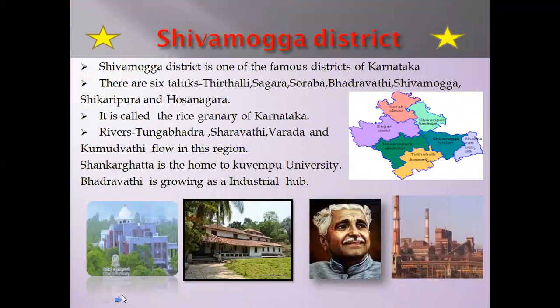Next, Shivamogga district. Shivamogga is one of the famous districts of Karnataka. There are 7 taluks: Thirthahalli, Sagara, Soraba, Bhadravati, Shivamogga, Shikaripura, and Hosanagara. It is also called the rice granary of Karnataka. The rivers Tungabhadra, Sharavati, Varada, and Kumudvathi flow in this region. Shankaraghatta is the home of Kuvempu University, and Bhadravati is a growing industrial hub.